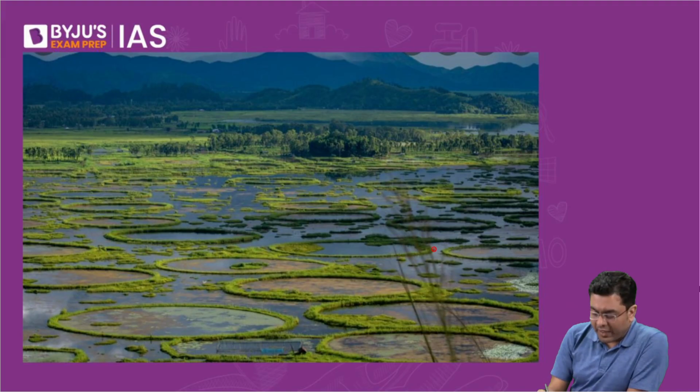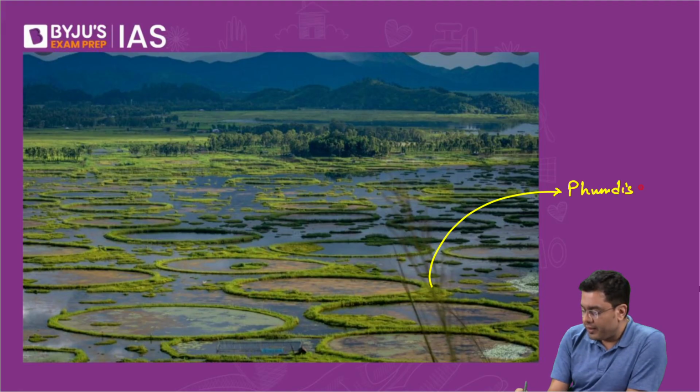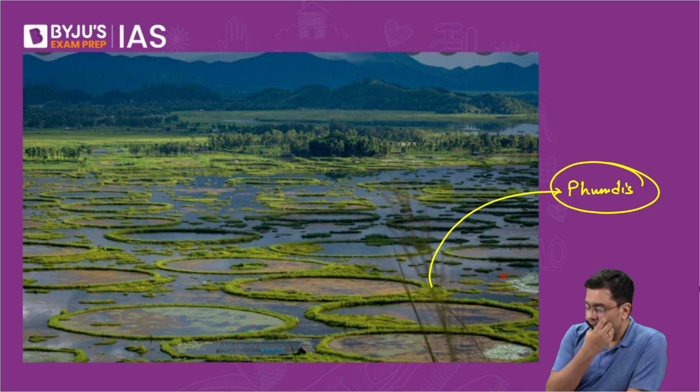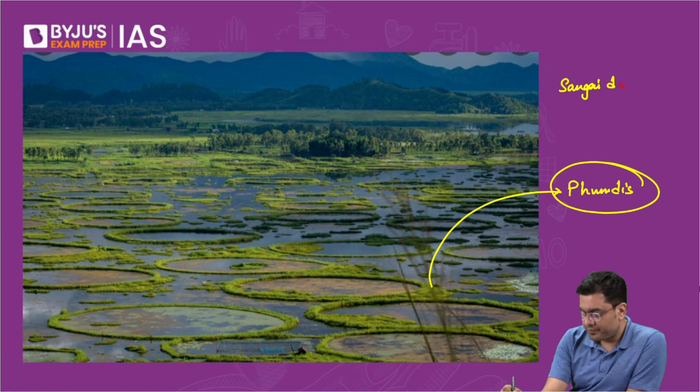Here you have floating vegetation, known by the name phumdis. And here you find a very unique kind of deer species also. What is the name of that deer species? It is so light on its feet that it can jump from one vegetation to another. So you have the dancing deer, or the Sangai deer.